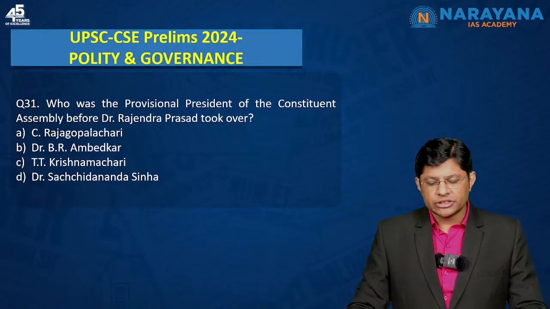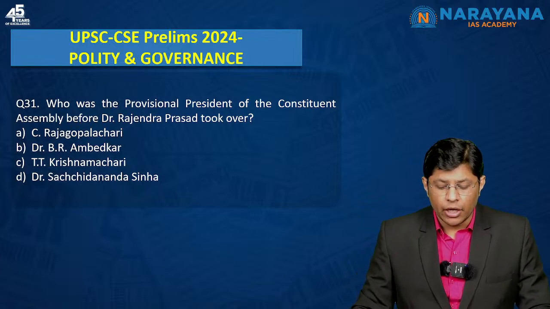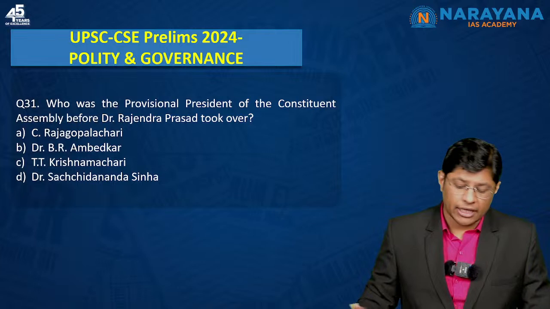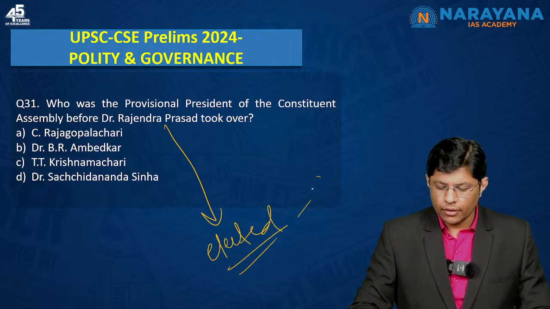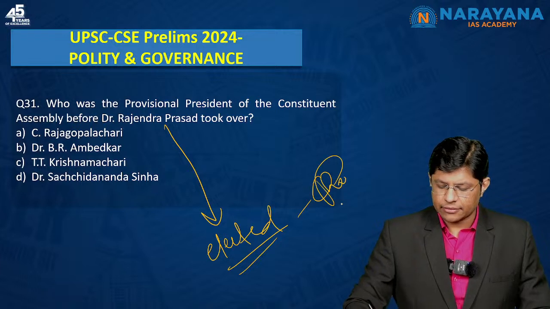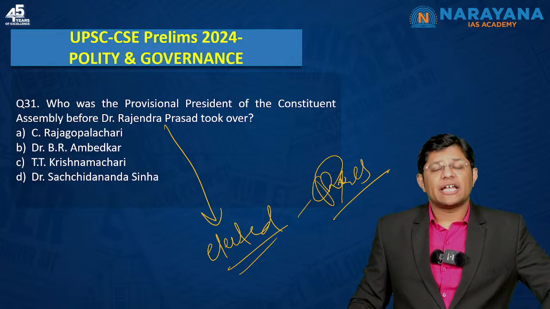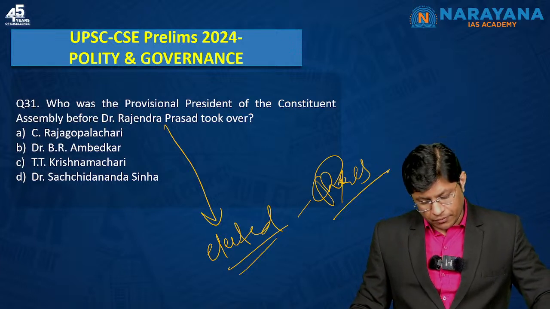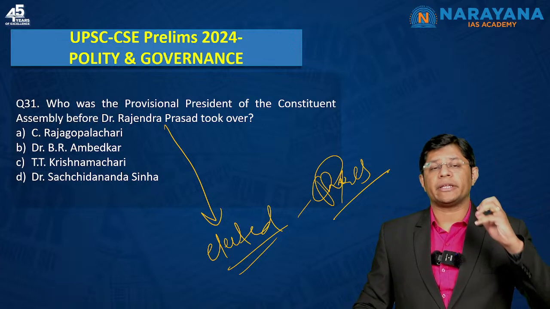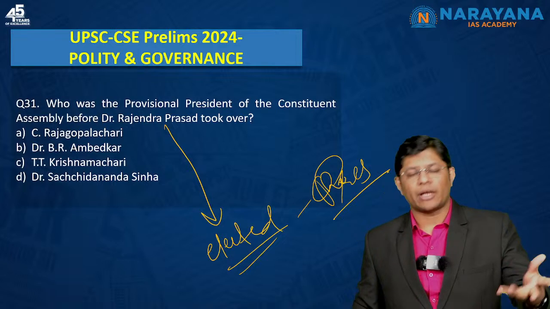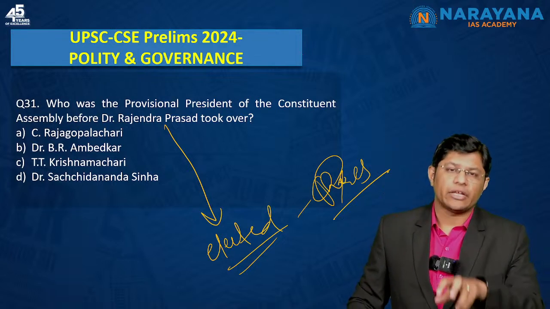Next question, who was the provisional president of the Constituent Assembly before Dr. Rajendra Prasad took over? Now, Rajendra Prasad got elected as the president. Dr. Sachidananda Sinha was the senior-most member in the Constituent Assembly. That's the reason he was made the provisional president. But once the elections were held, Dr. Rajendra Prasad took over as the president of the Constituent Assembly.